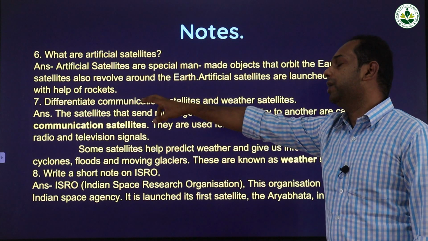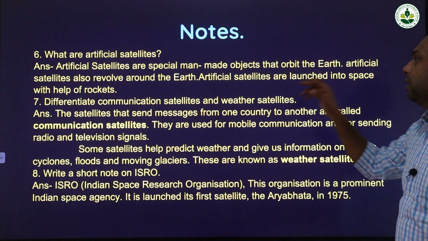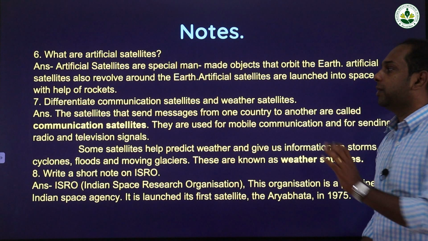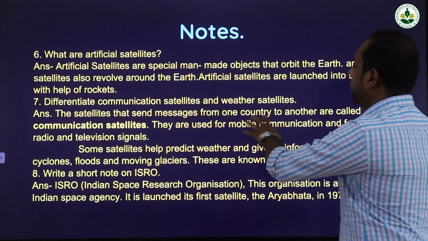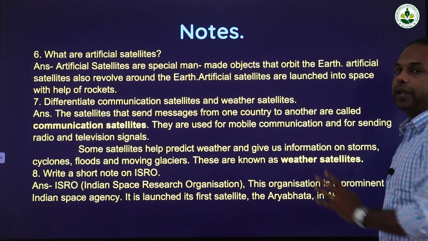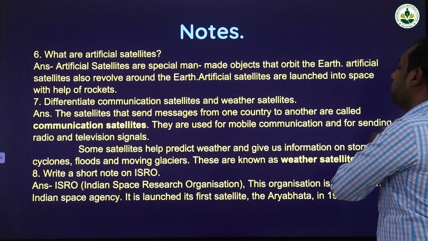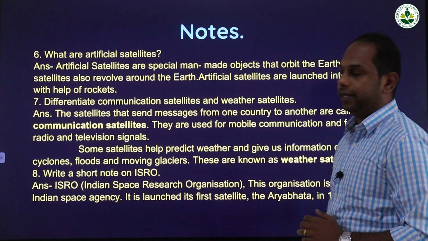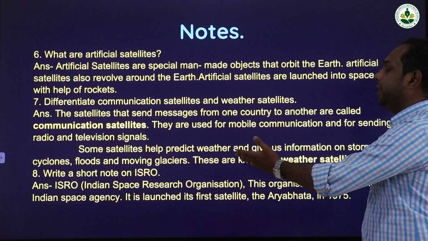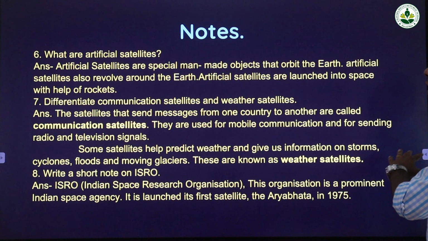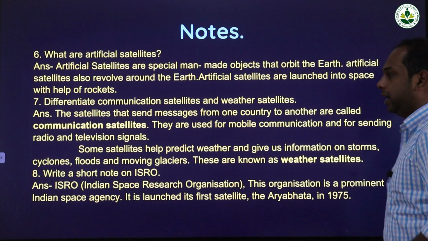Seventh question: differentiate communication satellites and weather satellites. Answer: the satellites that send messages from one country to another are called communication satellites. They are used for mobile communication and for sending radio and television signals. Some satellites help predict weather and give us information on storms, cyclones, floods and moving glaciers. These are known as weather satellites.